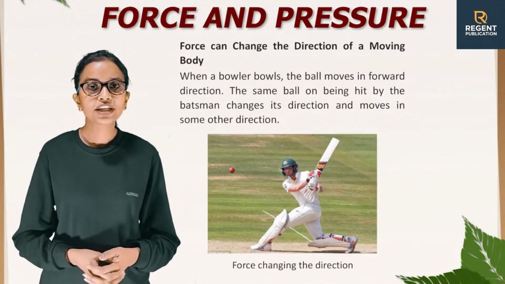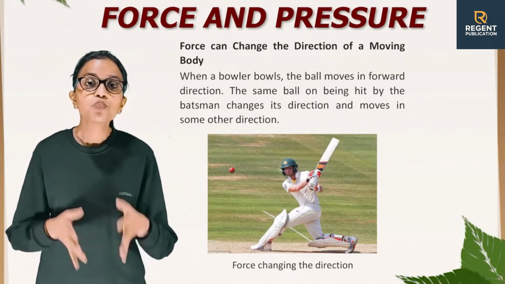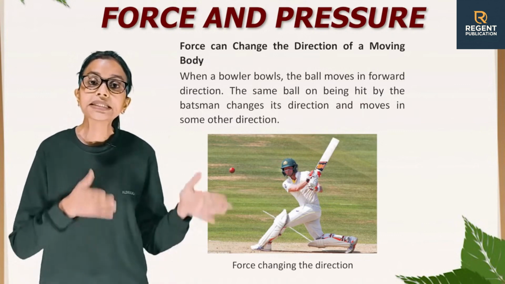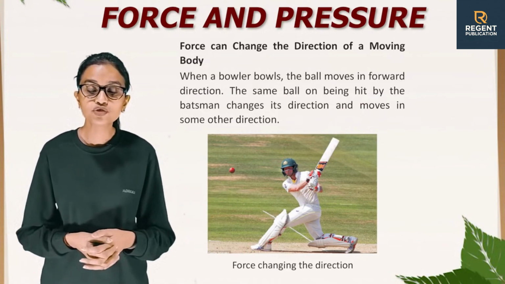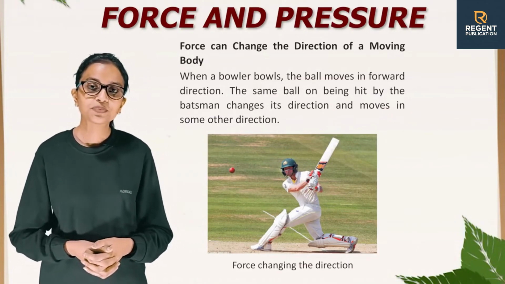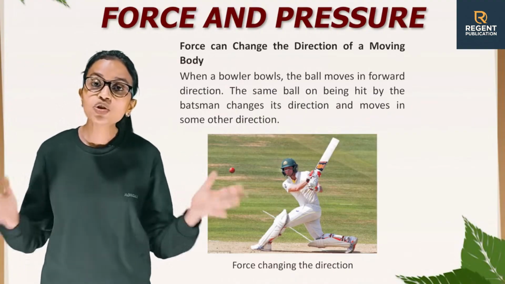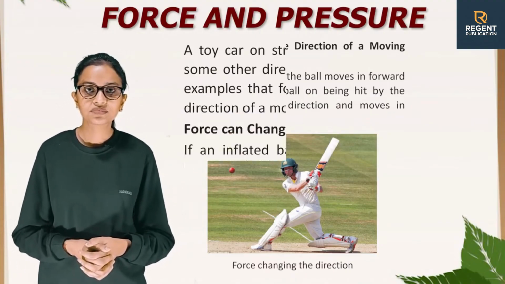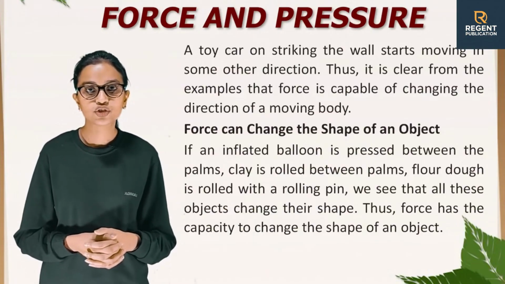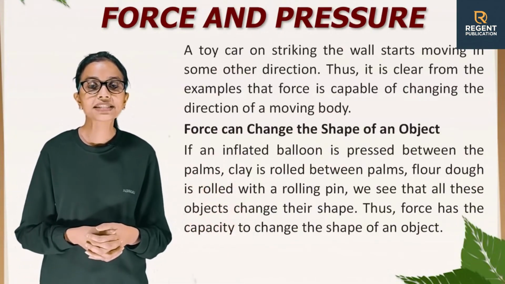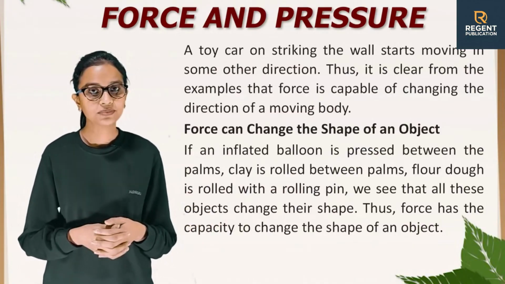Force can change the direction of a moving body. When a bowler bowls, the ball moves in forward direction. The same ball on being hit by the batsman changes its direction and moves in some other direction. So, this is the picture showing force changing the direction. A toy car on striking the wall starts moving in some other direction. Thus, it is clear from the examples that force is capable of changing the direction of a moving body.